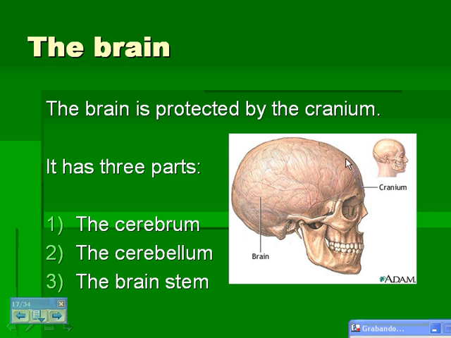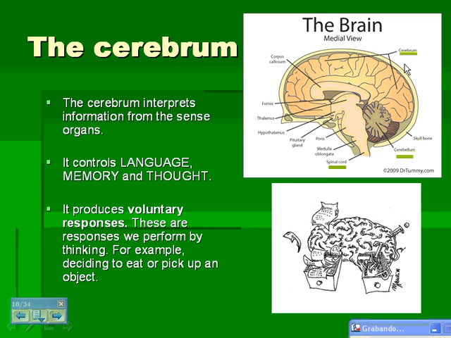The brain is protected by the cranium, and it has three parts: the cerebrum, the cerebellum, and the brain stem. So we're going to look at these parts now. This is the cerebrum here, the largest part. The cerebellum is this smaller part here, and the brain stem is this part here. So firstly, we're going to look at the cerebrum, which is this part.